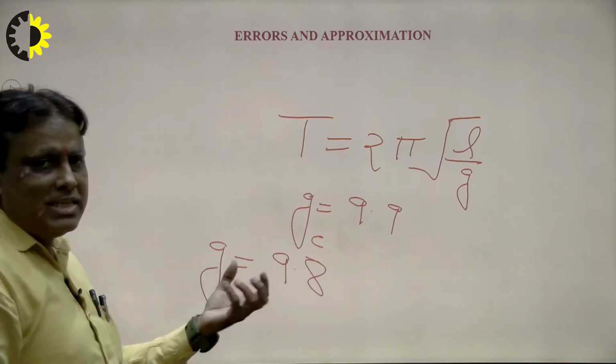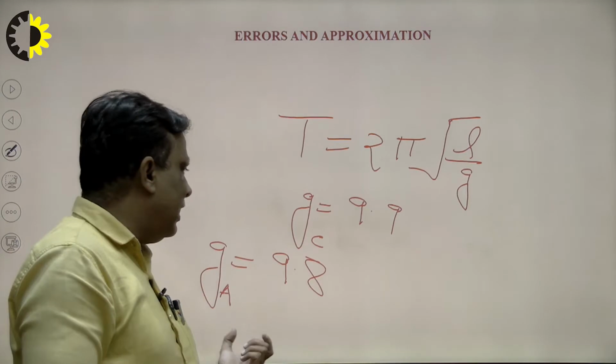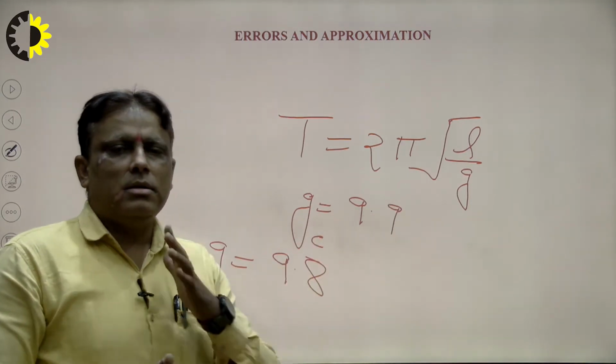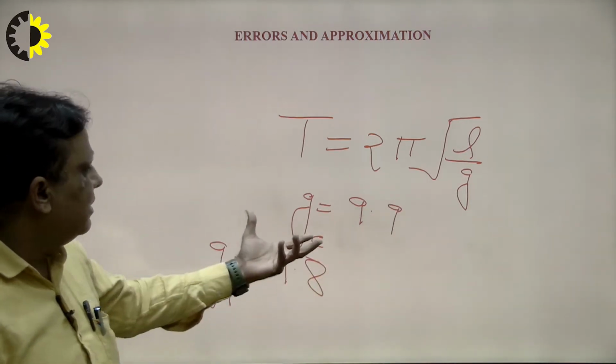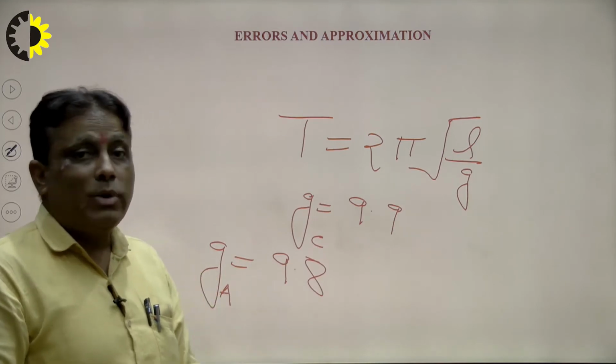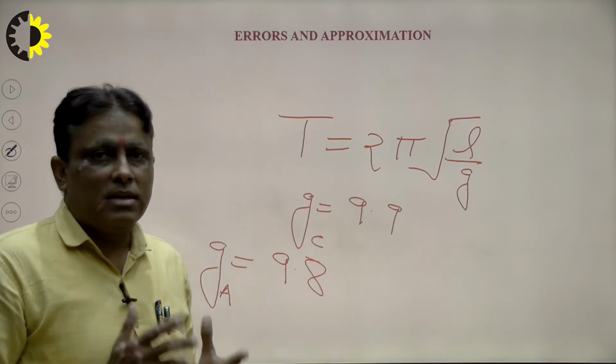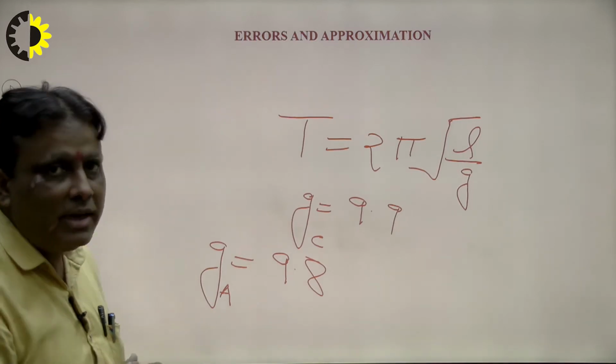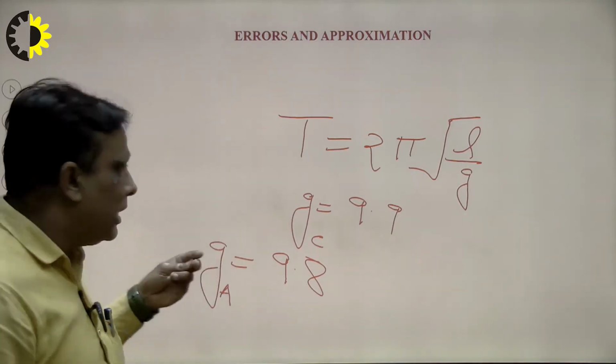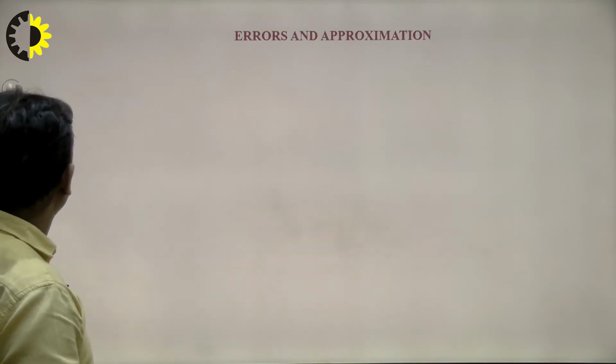This is the calculated value and this is the accurate value. So what is the difference between the accurate value and the computational value, that is, the practical value? The difference is 0.1. That is known as error in this practical situation. Error may also be in the theoretical part.